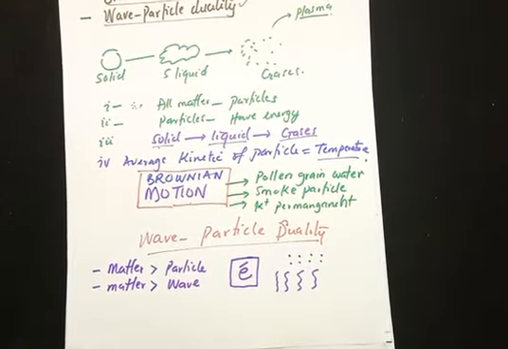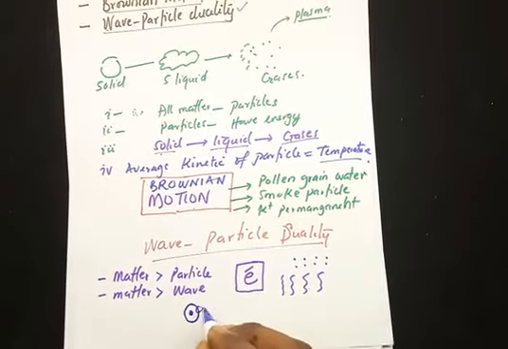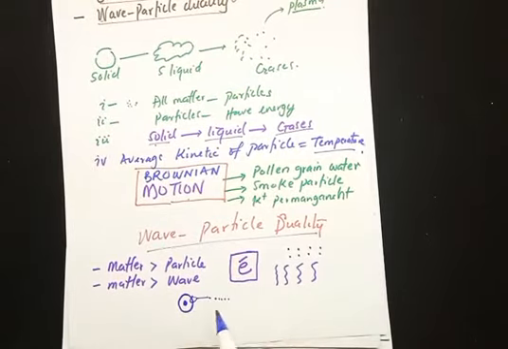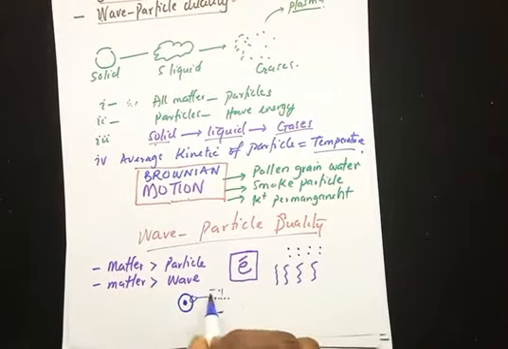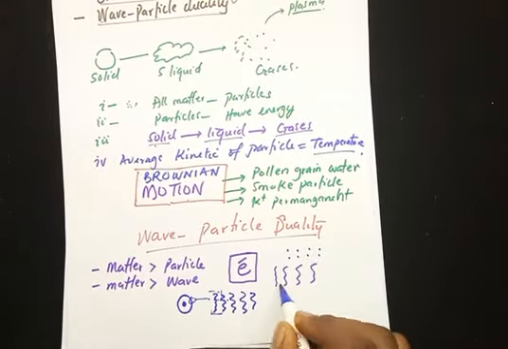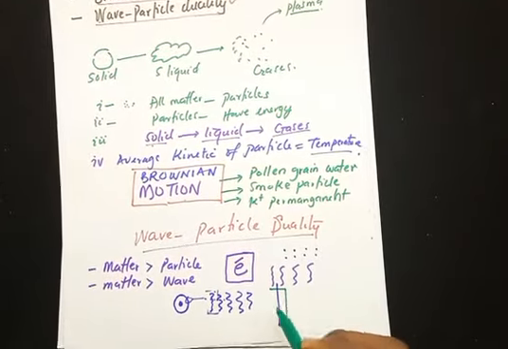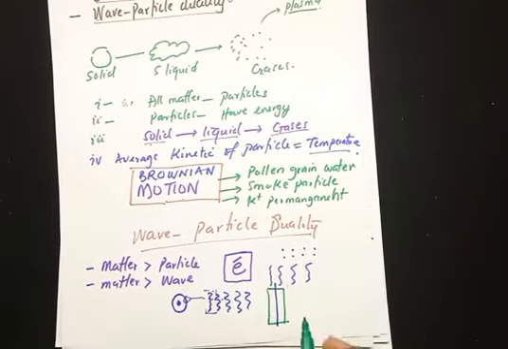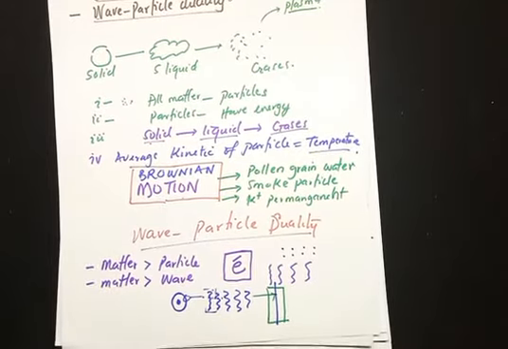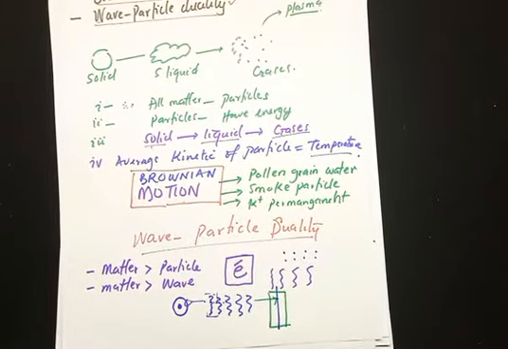Let me give you an example that captures it. Some scientists were studying electrons. So assume this is an atom, then they knocked off electrons from this atom. And when the electron was moving, they were trying to capture where the electron is at that particular point. And we noticed that it behaves like a wave when it's moving. But whenever we put a wall or a barricade along the path of this electron, even though it behaves like a wave, it strikes the wall at one particular point. This is a very confusing notion, but I just want you to know that sometimes matter behaves like a particle and other times it behaves like a wave. This is very typical of an electron.